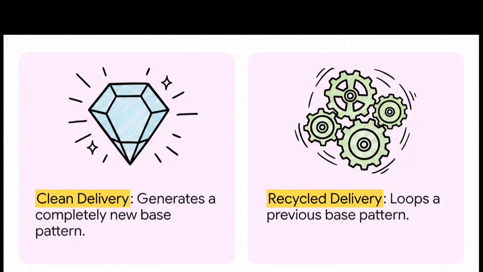For instance, looking at the May 12th data, the result 561 was a cycle 4 hit, but the system flagged it as a recycled delivery because that exact same base had already hit back on April 9th. And because it was recycled, the system actually docks its efficiency increment score. Honestly, it's a brilliant way to filter out repetitive noise so you can spot actual statistical movement.